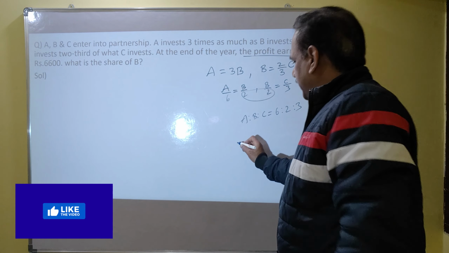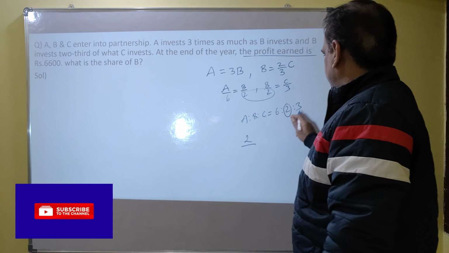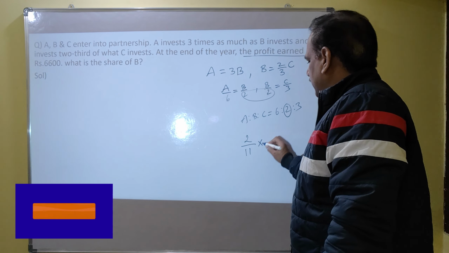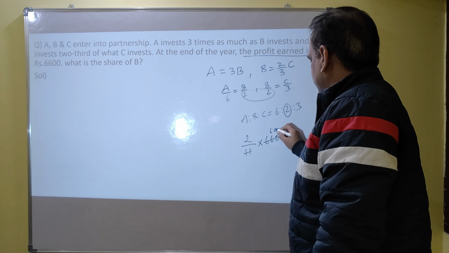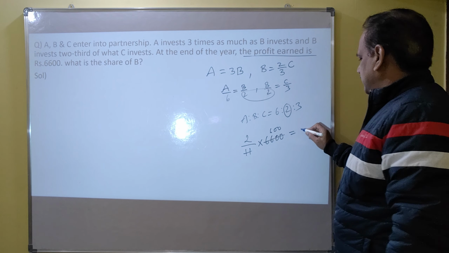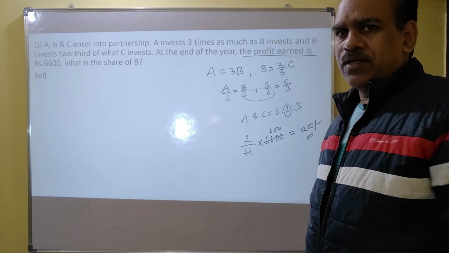What is the share of B? B gets 2 shares out of 11 shares. Out of his profit of 6,600, B gets a profit of 1,200.